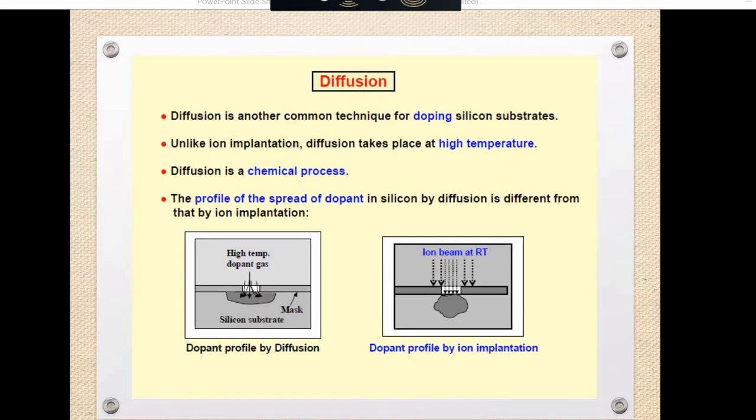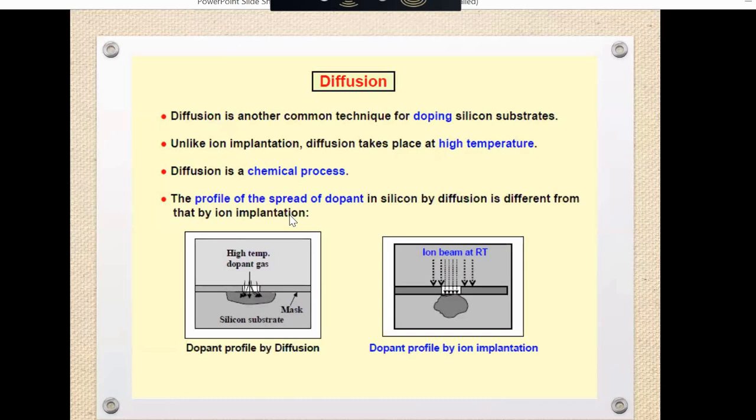So this is very similar to the transfer of heat conduction. The diffusion process is very similar to heat conduction. So we will use Fick's law to express, or to find, the dopant flux.